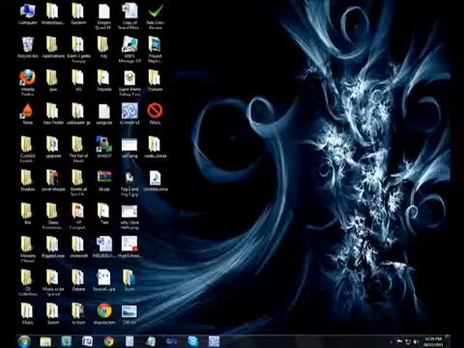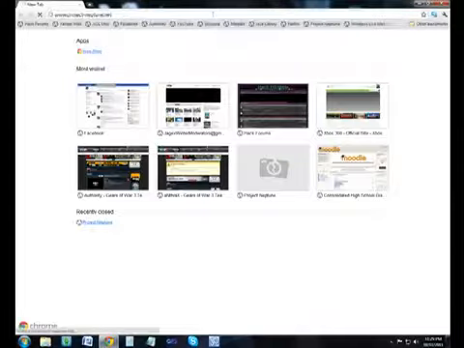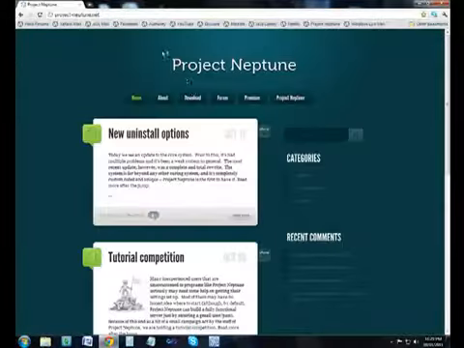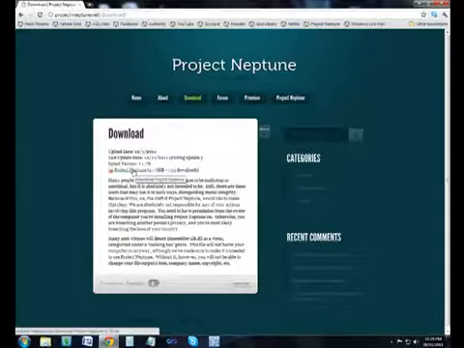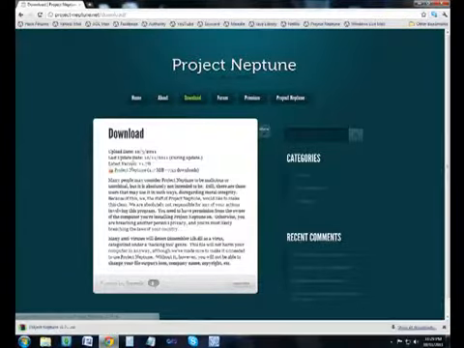So I'm assuming that most of you already have Project Neptune installed on your computer, but just in case, the download link is Project Neptune with a hyphen in between .net. From there, it's as simple as clicking on the download and downloading the recent version. Now, the problem with this is ever since it's been put back up, there's been a lot of updates. So I'm currently at 1.78, but within the past few days, there's been multiple updates. So you just want to make sure you always have the latest version. And there's an auto update, so you should be good for that.